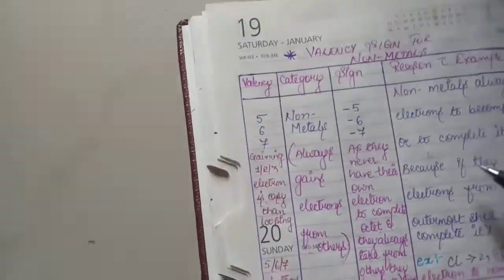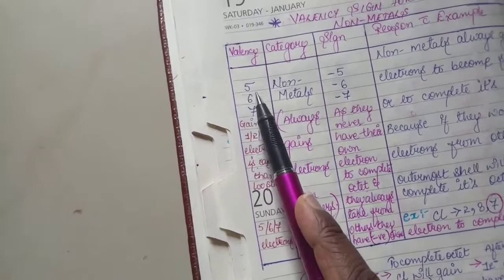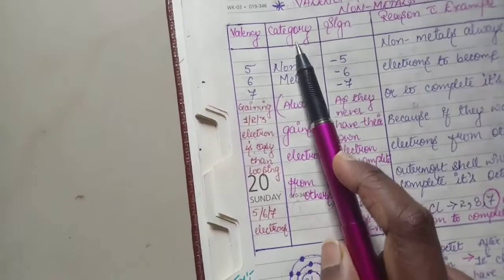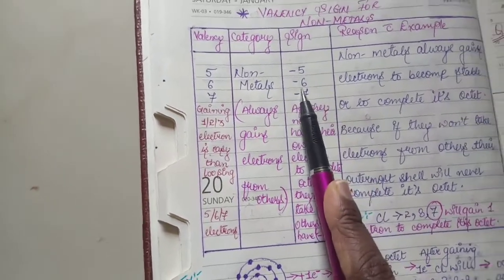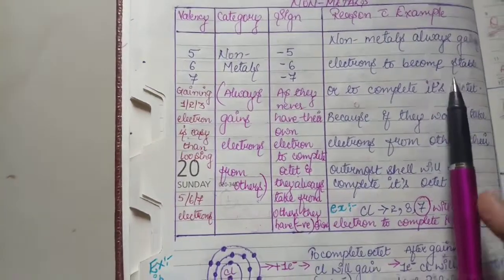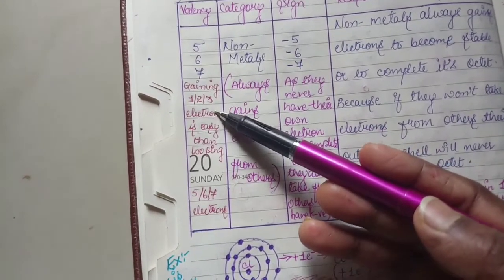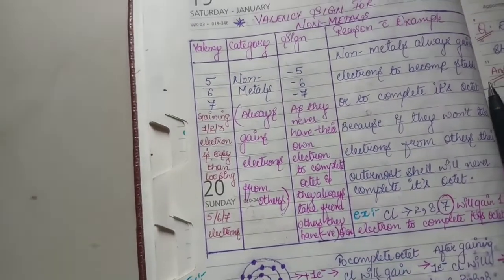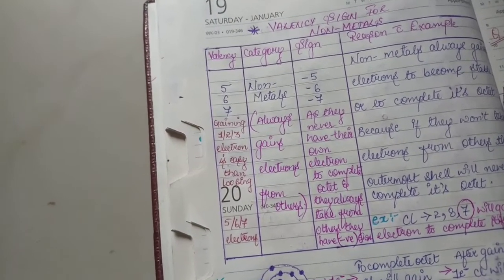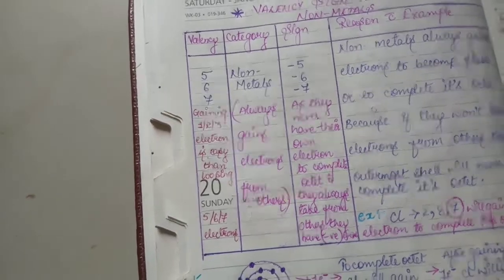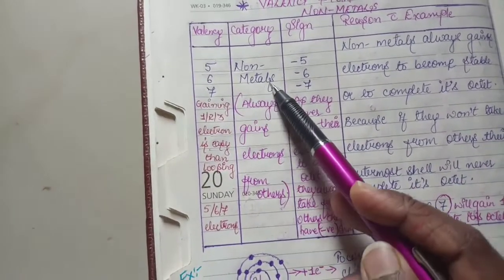Now what are the non-metals? What are their valencies? Valencies will always be 5, 6 or 7. They fall in the category of non-metals. The sign will always be minus. Reason and example I am going to share with you now. We have learned that gaining 1 or 2 electrons is very easy for them, instead of losing 5 or 6 or 7 electrons, because that is difficult and can't fulfill the purpose of the octet, right? They always gain electrons from others. These are very selfish ones.